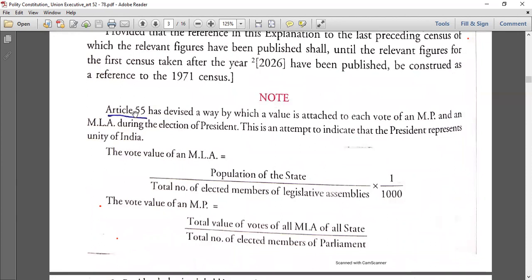So Article 55, what it says is that it has devised a way by which a value is attached, okay? A value is attached to each vote of an MP.